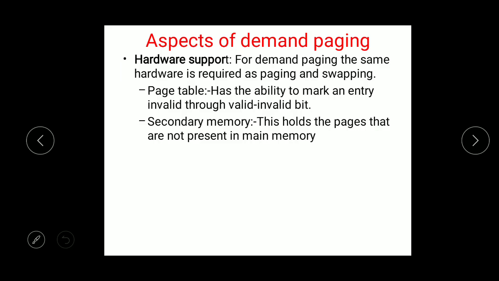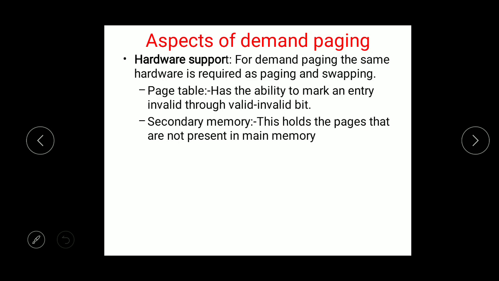So now coming to the next concept, that is the aspects of demand paging. When a particular page is required in the main memory, the hardware to support demand paging is the same as that of the hardware for swapping. So for demand paging and swapping, whatever hardware is required is one and the same. And there are two important services or supports of demand paging. The first one is the page table.